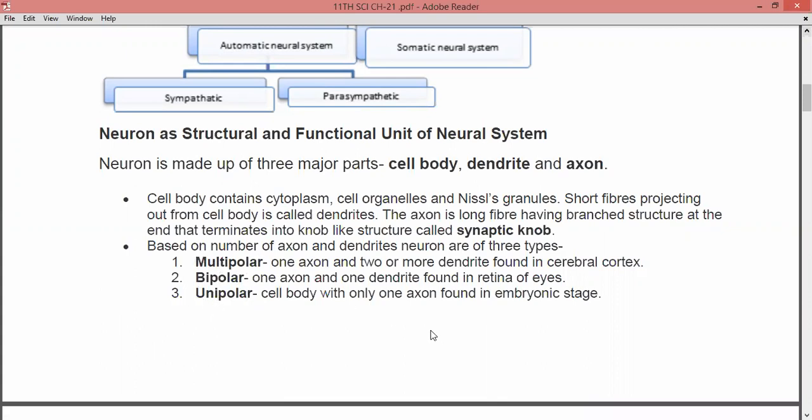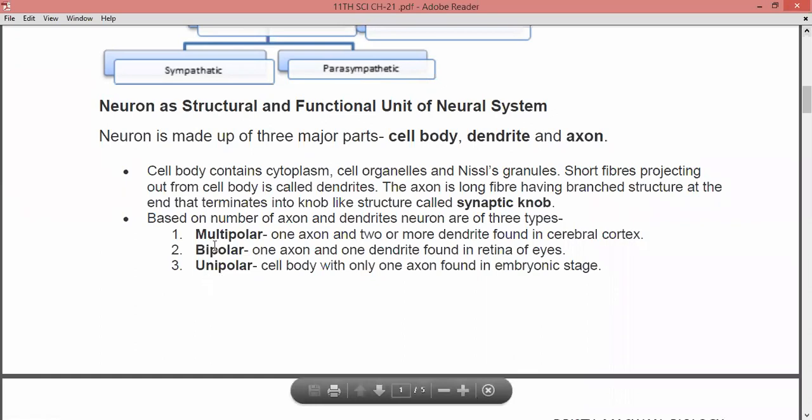Multipolar means it is going to have one axon and two or more dendrites. So when one axon and more dendrites are present, it is known as multipolar. In bipolar, only one axon is present and only one dendrite is present. An example of it is the retina of the eyes, where the neuron has only one axon and only one dendrite. And the third is unipolar, where the cell body with only one axon is found, for example in the embryonic stage.